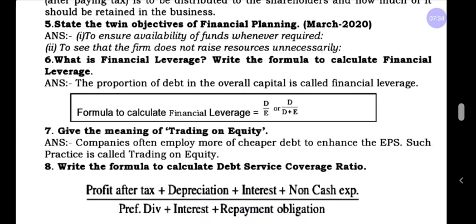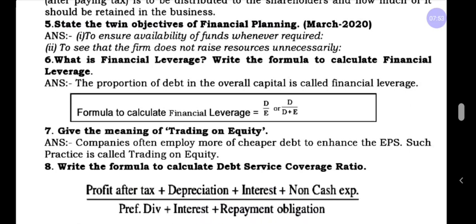This proportion of capital is called financial leverage. The remaining 80 percent of the money you invested as the owner, and the remaining 20 percent you have borrowed from outside. This proportion we call financial leverage.